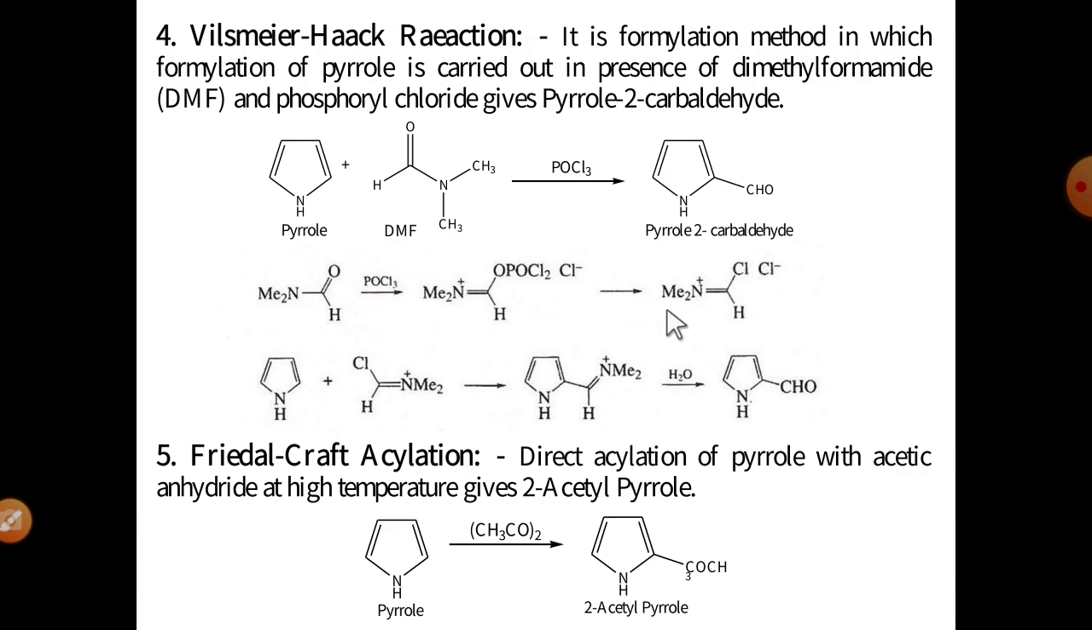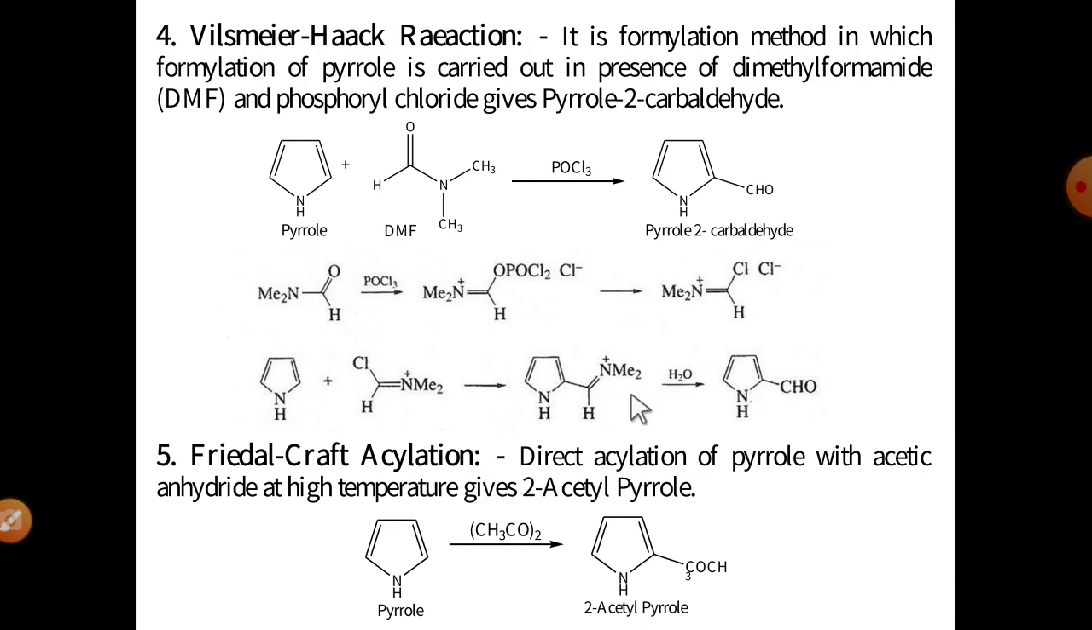See the mechanism of this reaction. The first step is the reaction between DMF, dimethyl formamide, and POCl3. It gives an iminium ion, and this ion in the presence of the heterocyclic compound finally gives the carbaldehyde, meaning the aldehyde molecule. The product of this reaction is pyrrole-2-carbaldehyde. This is the fourth reaction, the Vilsmeier-Haack reaction.